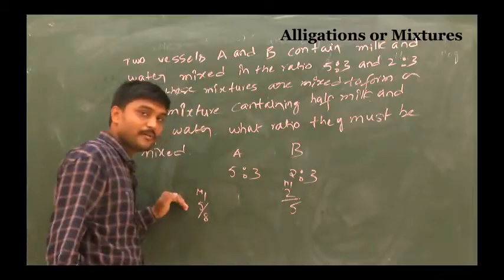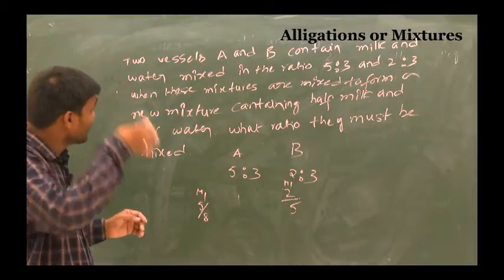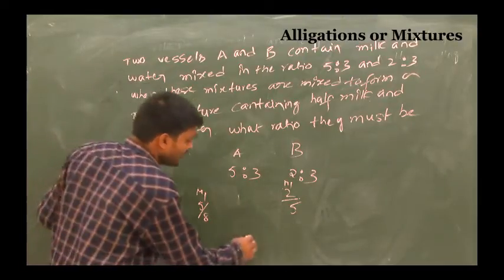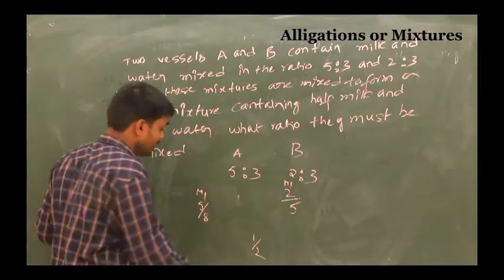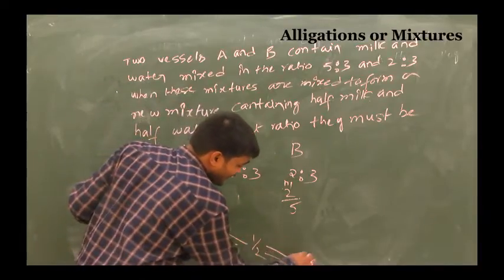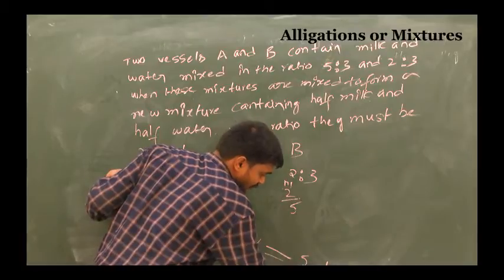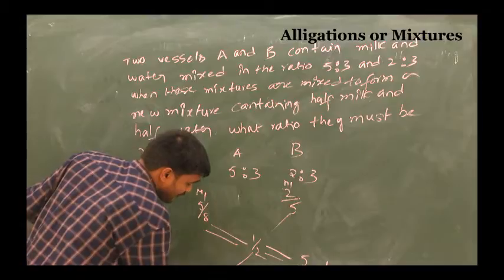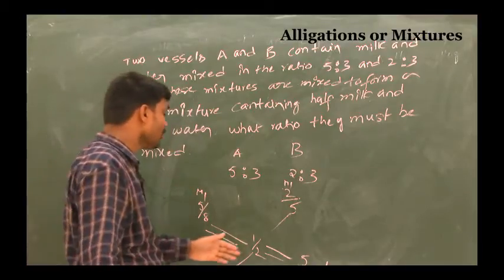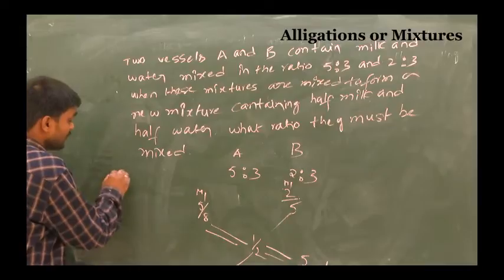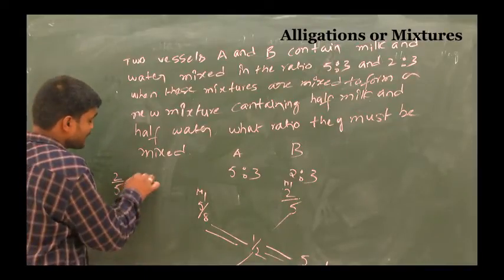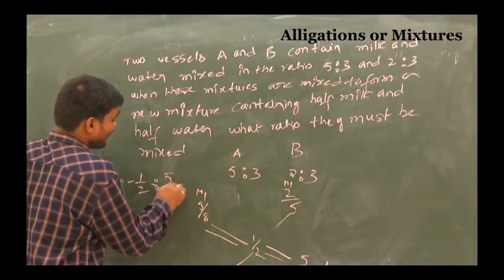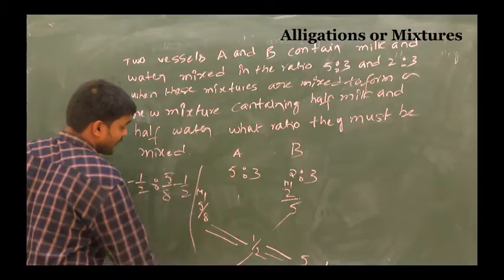2/5. But in the mixture, it is half milk and half water. So that's why you can take the mean as 1/2. So here we subtract 5/8 minus 1/2, and 2/5 minus 1/2.